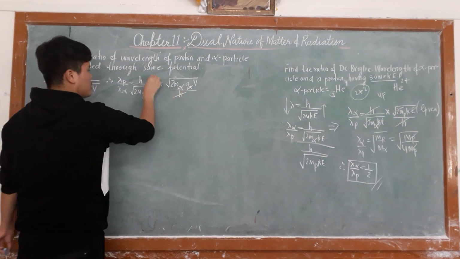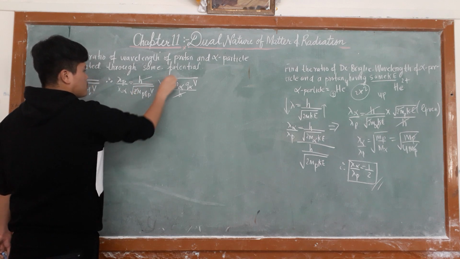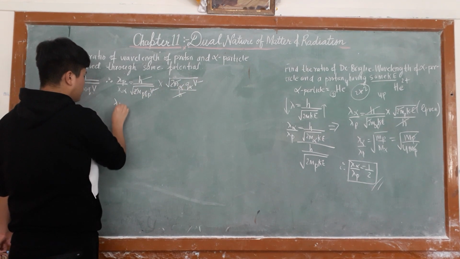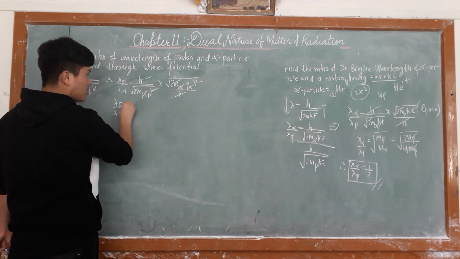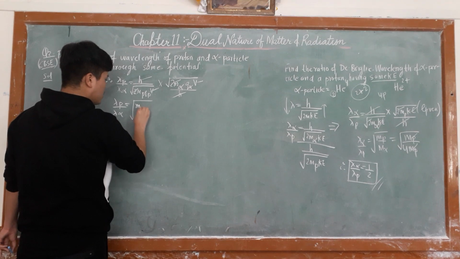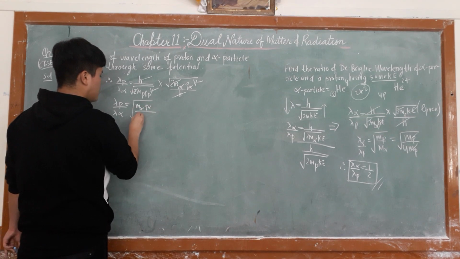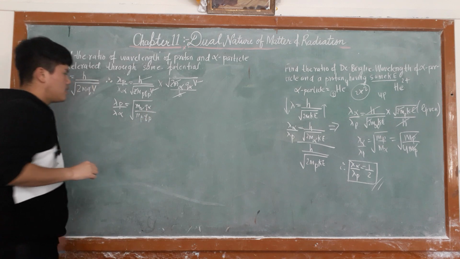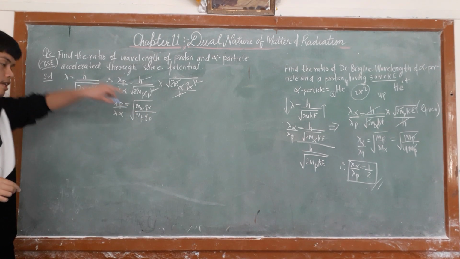That h gets cancelled, and the potential is the same, so that cancels. So lambda p upon lambda alpha will be equal to under root of m alpha q alpha upon m p q p.